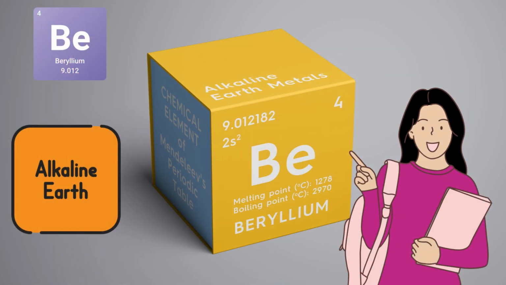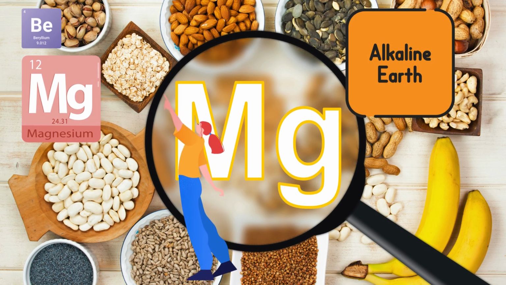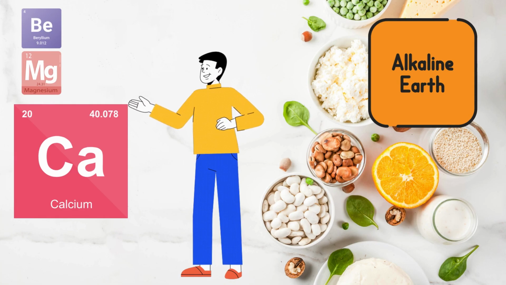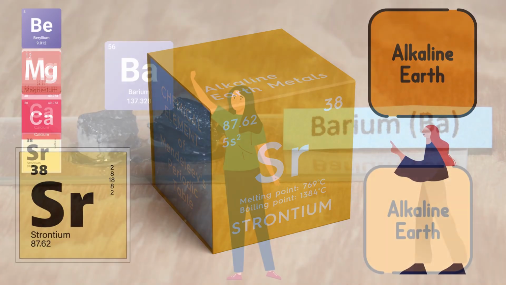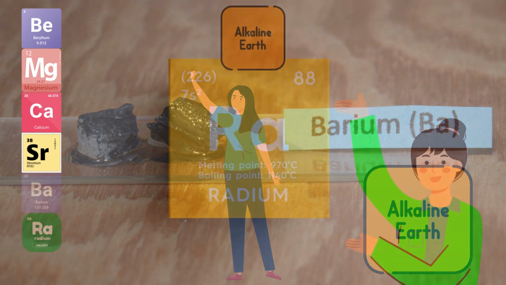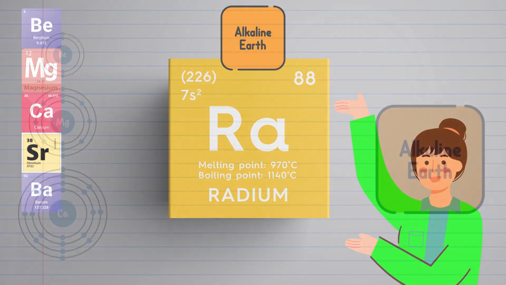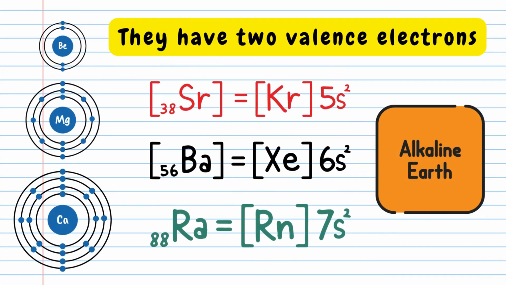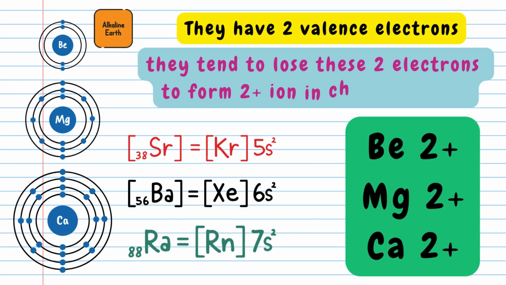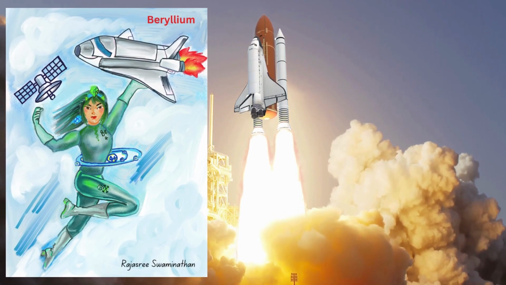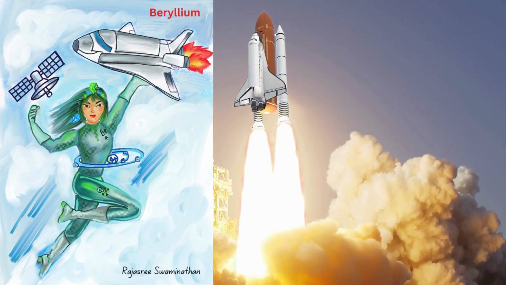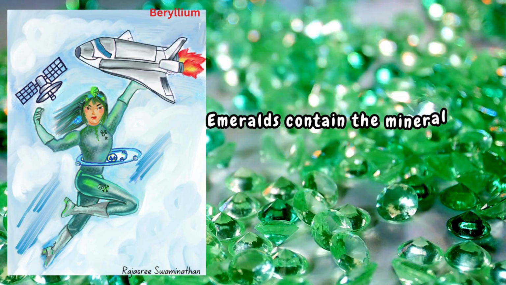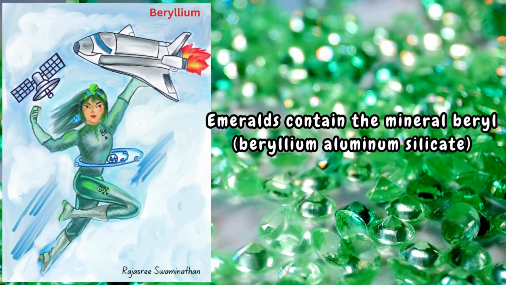The alkaline earth metals are beryllium, Be, magnesium, Mg, calcium, Ca, strontium, Sr, barium, Ba, and radium, Ra. They have 2 valence electrons and they lose these electrons to form 2+ ions in chemical bonds. Beryllium is used in the space shuttle because it's light and strong. Emeralds contain the mineral beryl, beryllium aluminum silicate.